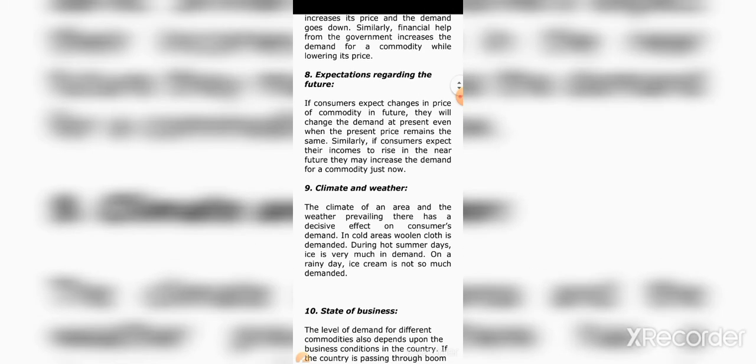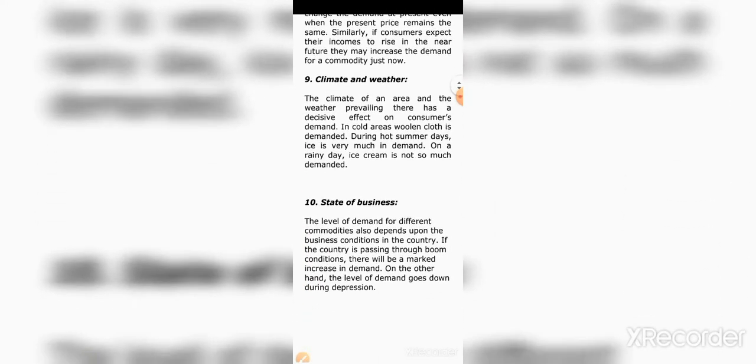If the customer expects that his income will increase in future, at present he purchases more and more goods. And if the customer expects that income will decrease in the near future, he purchases very few goods at present. So the next factor is the climate and weather.